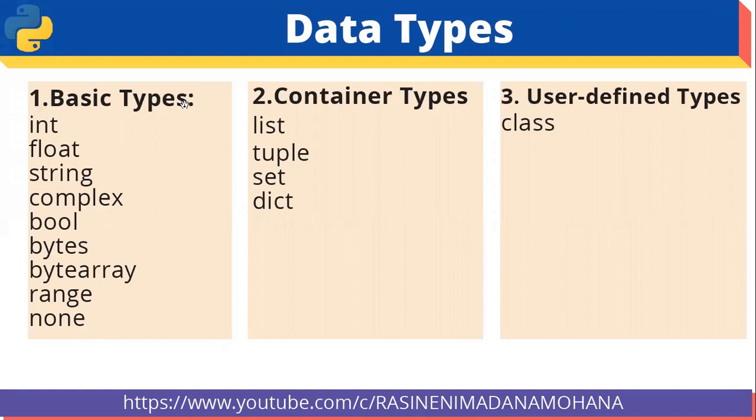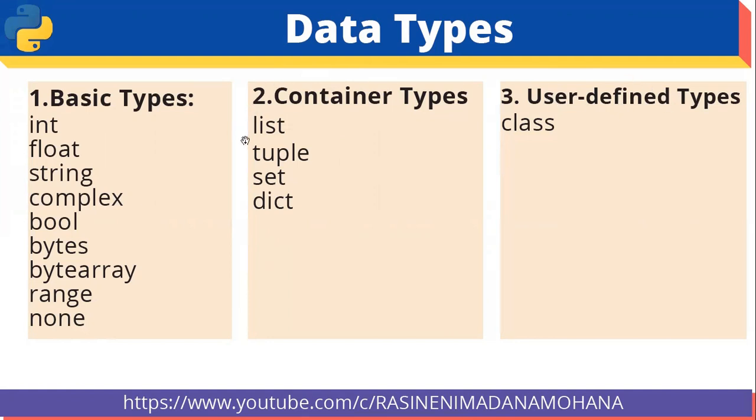First one, basic types. The following are the basic types available in Python: integer, float, string, complex, boolean, bytes, byte array, range, none. These all come under basic types. The second category is called container types. Here it contains the following: list, tuple, set, dictionary. Then the third category is called user defined data types. Here class is related to user defined data types.